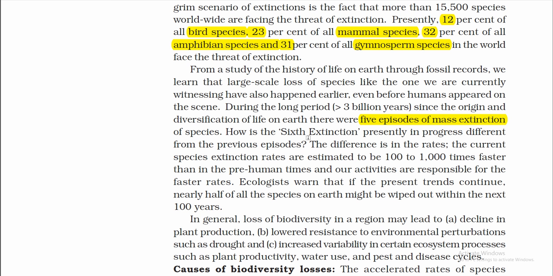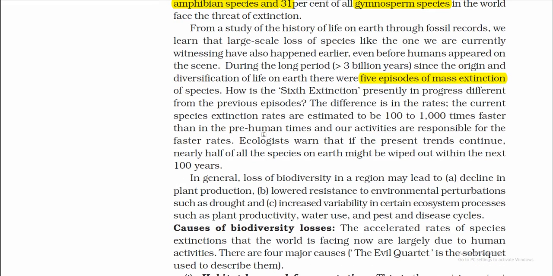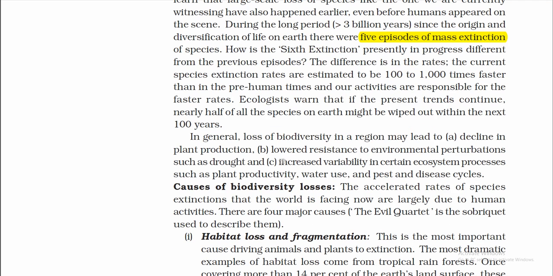How is the sixth extinction presently in progress different from the previous episodes? The difference is in the rates. The current species extinction rates are estimated to be 100 to 1,000 times faster than in pre-human times, and human activities are responsible for the faster rate. Ecologists warn that if the present trends continue, nearly half of all the species on Earth might be wiped out within the next 100 years.